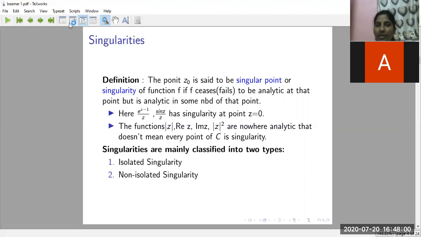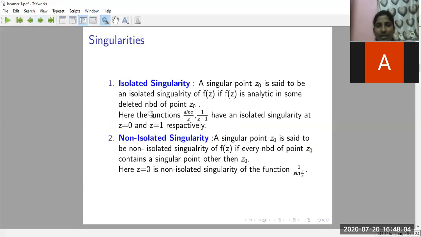We are going to see this one by one. Isolated singularity. A singular point z0 is said to be an isolated singularity of f of z if f is analytic in a deleted neighborhood of the point z0.